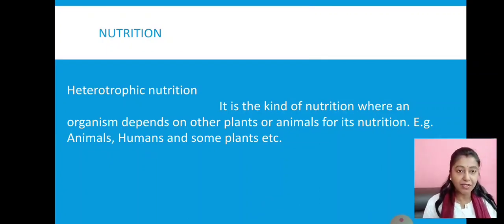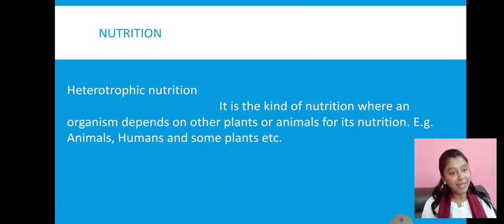Heterotrophic nutrition is a kind of nutrition where an organism depends on other plants or animals for its nutrition. The examples are all animals, humans and some plants. Now you might be thinking, yesterday we said most of the green plants are autotrophs. Yes, most green plants are autotrophs, but some green plants are heterotrophs also.